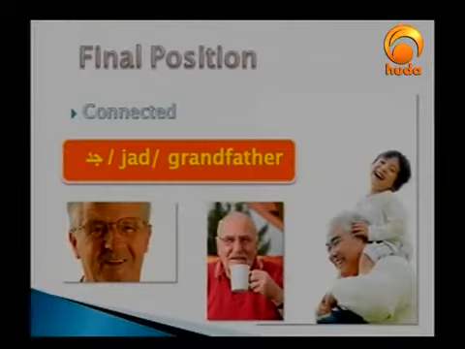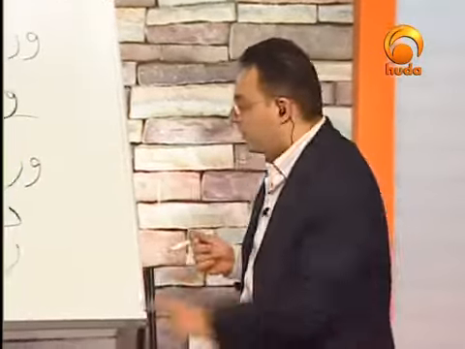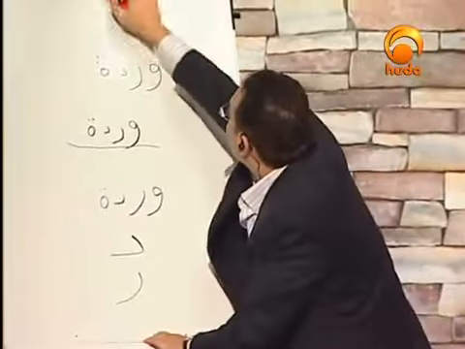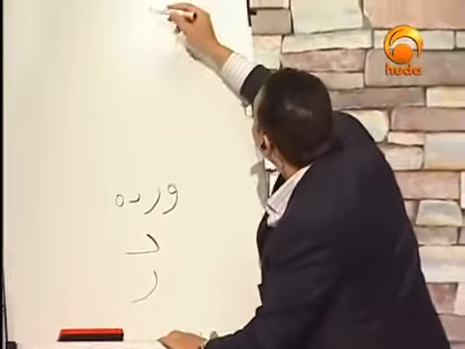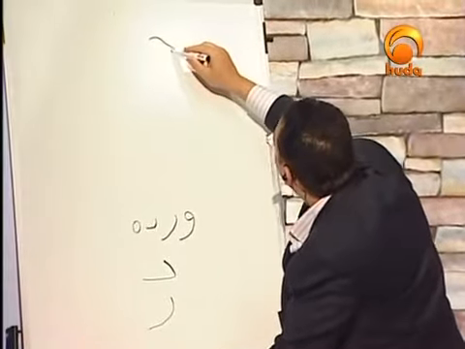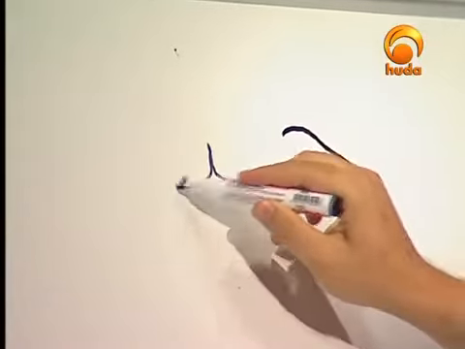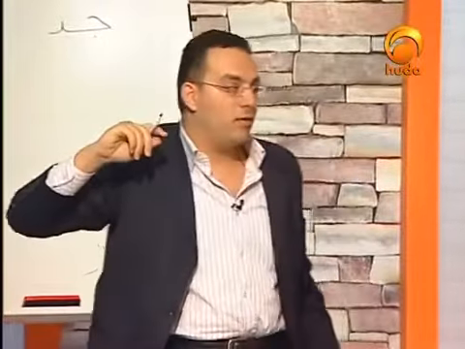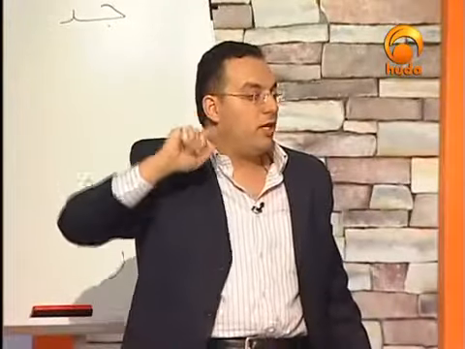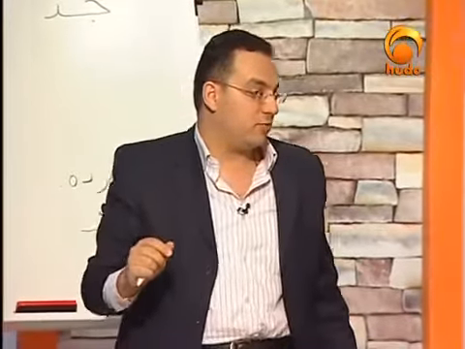Right. I would like to write, because we discussed before, ja. And now we're going to write dal combined with ja. Two letters. Can you write it, please? Is it jad or jad? Khalid, do you have a pen? You don't have a pen. Anyway, when it comes here in the final position, it is always connected.